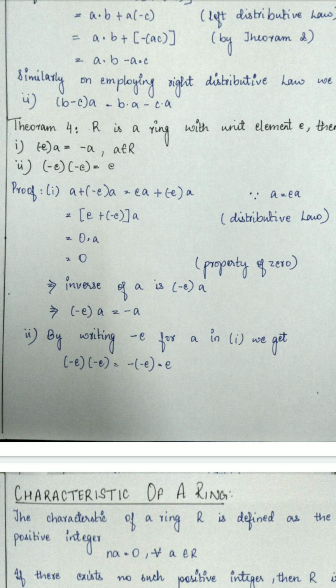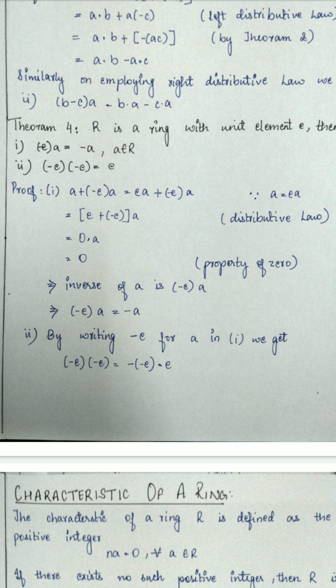So in the first part, A plus minus E into A equals EA plus minus E into A, since A equals EA. Then this can be written as E plus minus E in the bracket and then A, which by the distributive law can be written as 0 into A. It means 0 by the property of 0.